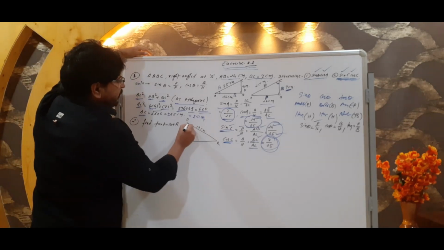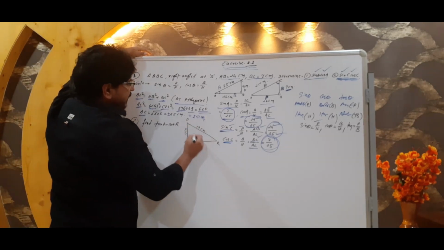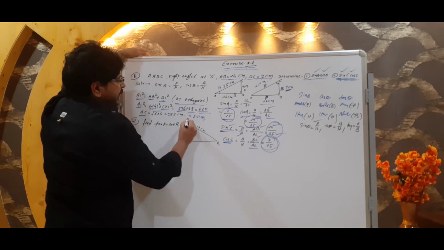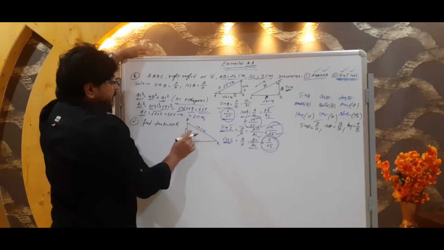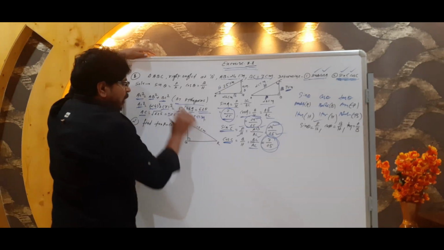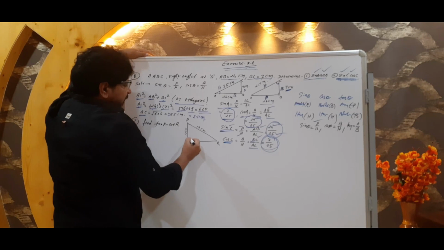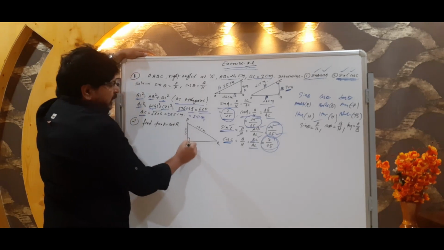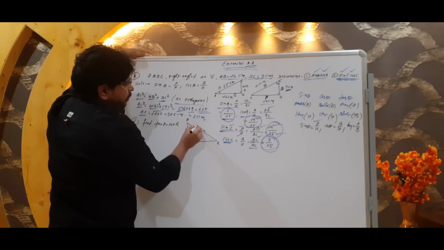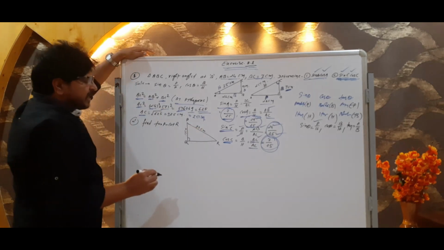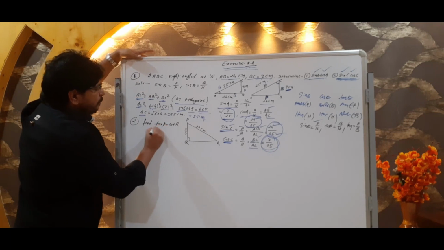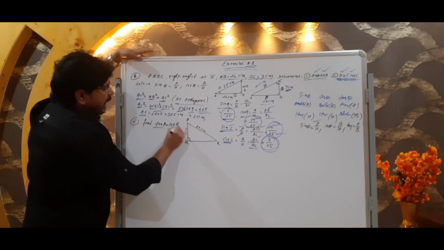Here one figure is given. As per the figure, it is a right angle triangle. It is right angled at point Q, and the triangle's name is PQR. Two sides are given already. PQ is equal to 12 centimeter and PR is equal to 13 centimeter. Here we have to find out tan P minus cot R.